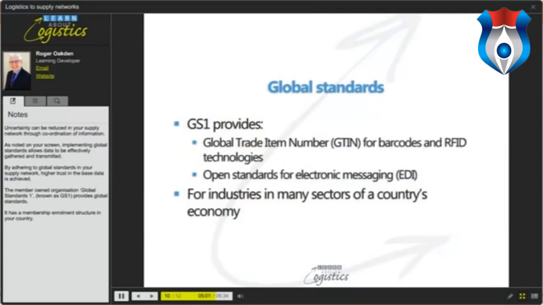Uncertainty can be reduced in your supply network through coordination of information. As noted on your screen, implementing global standards allows data to be effectively gathered and transmitted. By adhering to global standards in your supply network, higher trust in the base data is achieved. The member-owned organisation Global Standards 1, known as GS1, provides global standards. It has a membership enrolment structure in your country.